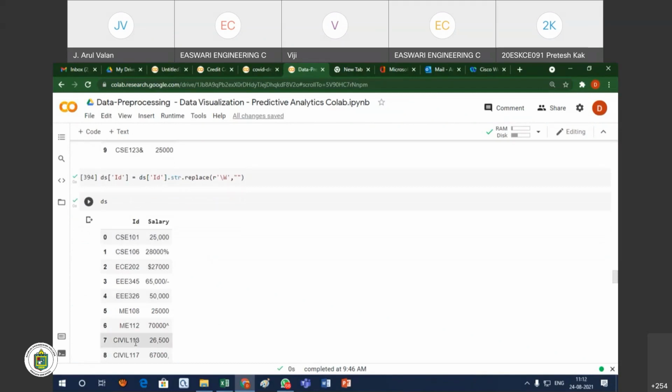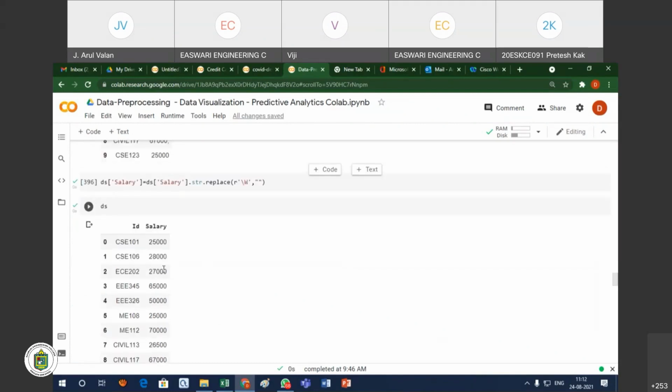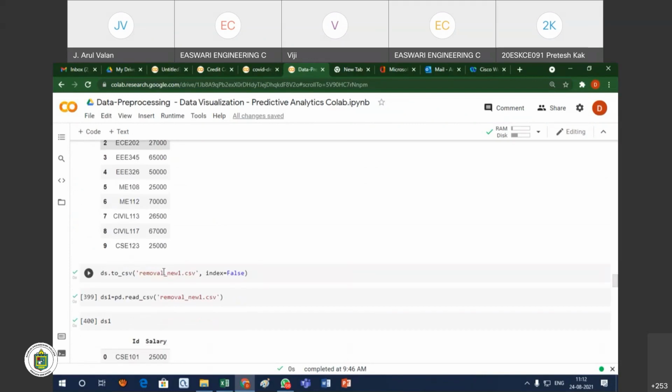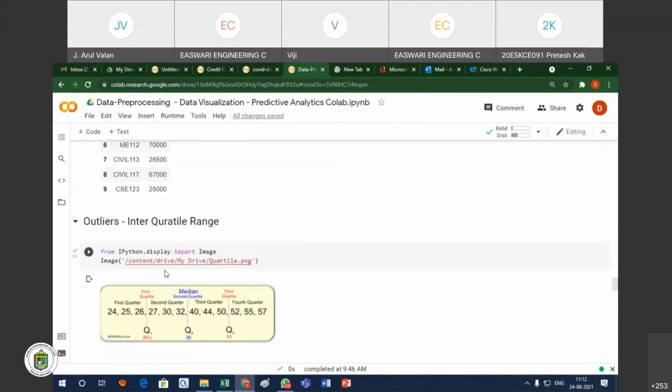Whether it is the first, middle, or last character, wherever a special character is there, we replace it. Similarly, salary also, if it has special characters, we can replace them.